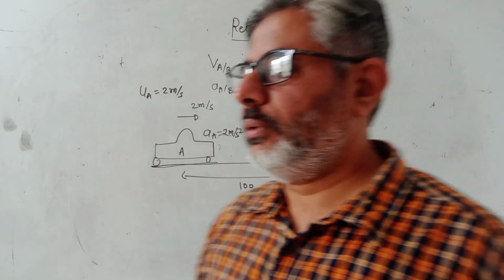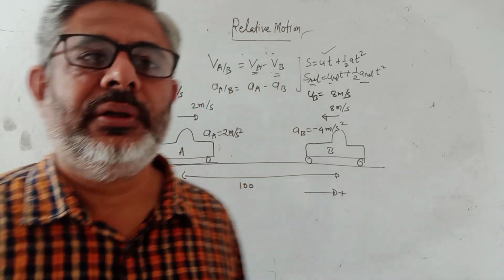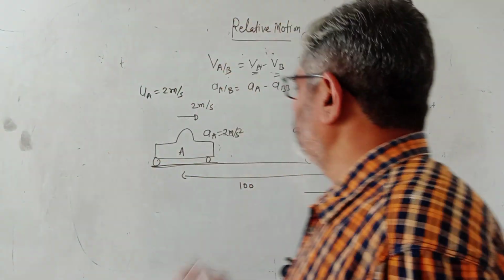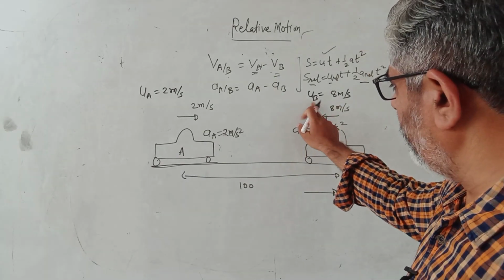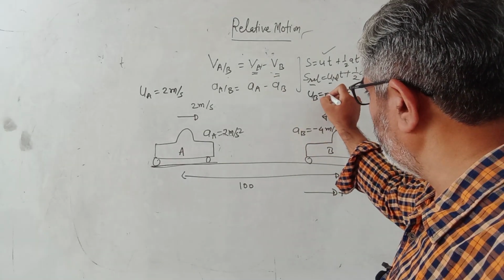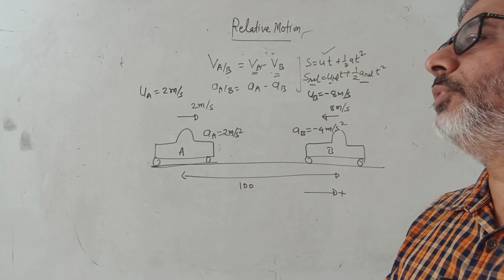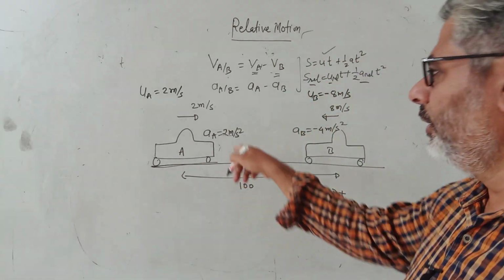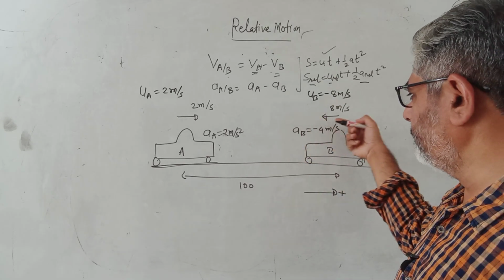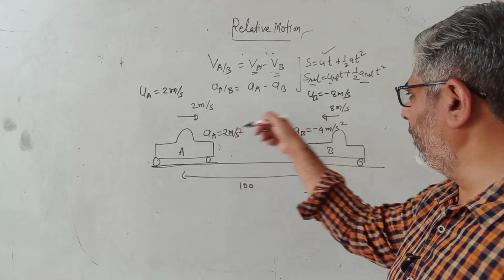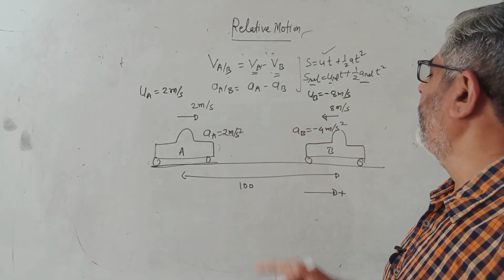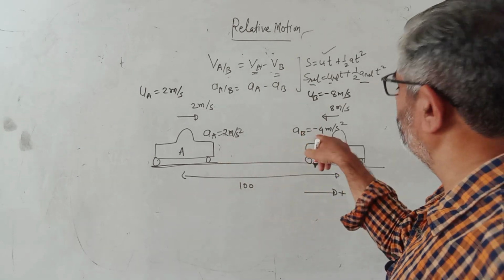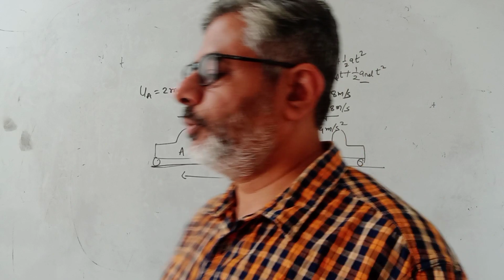You are wrong there. This is not 8. Can you see the direction of this? The speed is 8, that is fine. But when I am writing velocity of B, I should put a negative sign. And this is where we mess up our problems. This is minus, because this direction is this and this direction is this. So if this is plus, this will be minus. But with acceleration, I have already given sign as +2 and -4, so that there is no confusion later on.